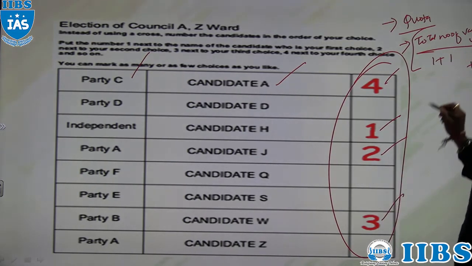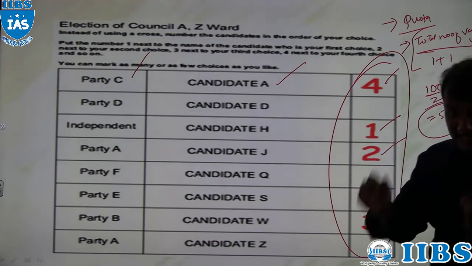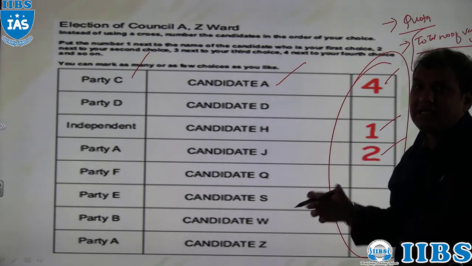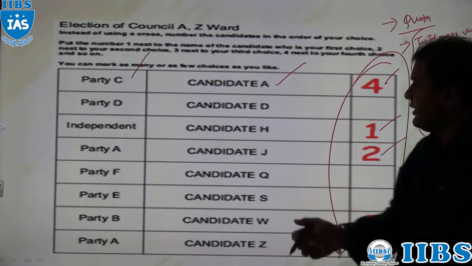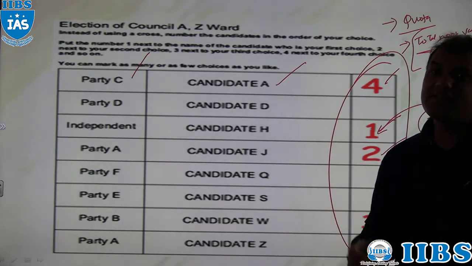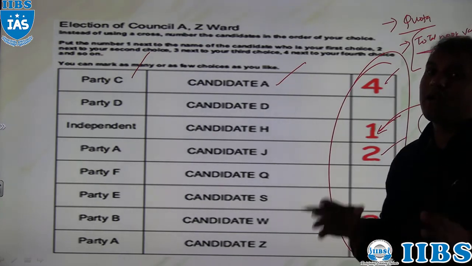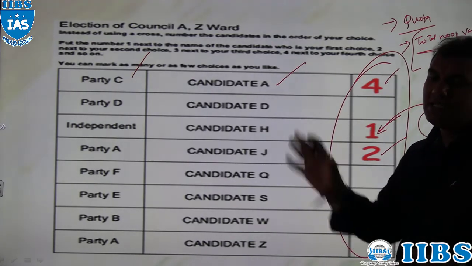Take an example: if the total number of votes is 100, then 100 divided by 2 plus 1 comes to approximately 51. So for any candidate to be declared the winner of the presidential election, that candidate must secure 51 first preference votes.